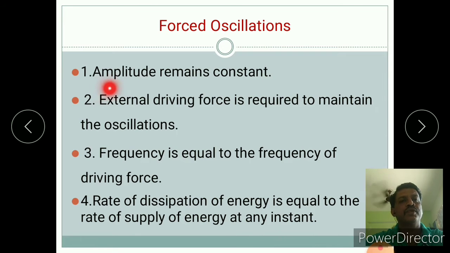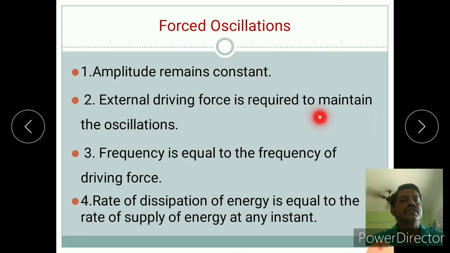In forced oscillation, the amplitude remains constant. Suppose the amplitude of the swing is like this, then after each oscillation the amplitude will be like this only, from left to right, right to left, with no reduction in amplitude. In the first case the amplitude reduces after each oscillation, means there is decay in amplitude. But in forced oscillation the amplitude is constant, there is no decrease in amplitude.